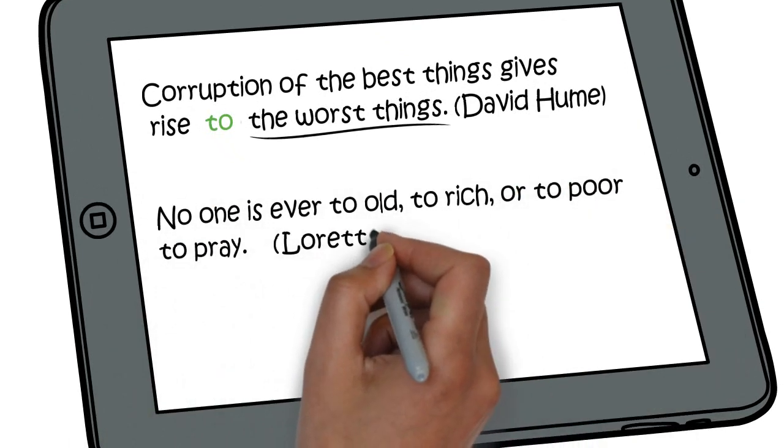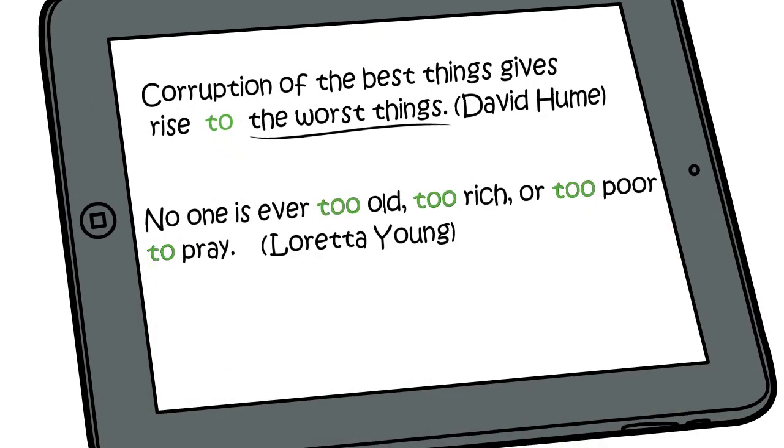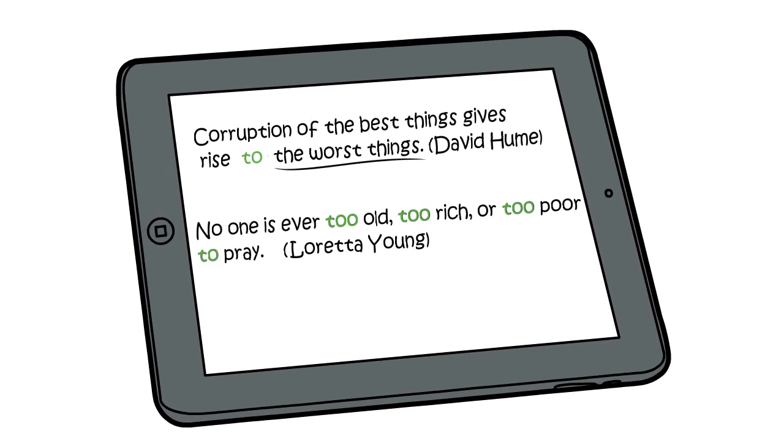No one is ever overly old, overly rich, or overly poor. So this should be "too" with two O's. To pray. Now that one is correct because it's the infinitive version of the verb "to pray".